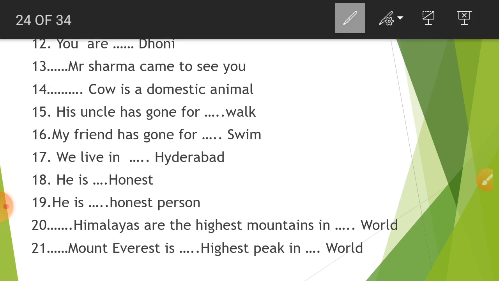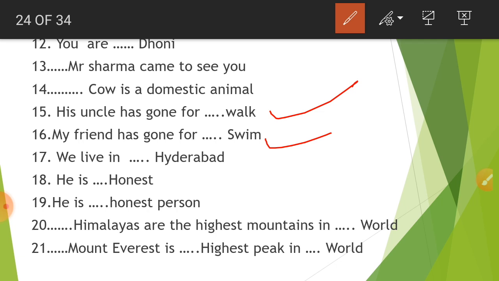Here, a cow. If I write a cow, it means all the cows are domestic animals. Okay, next, his uncle has gone for a walk. Even these two are based on the same rule. His uncle has gone for a walk.